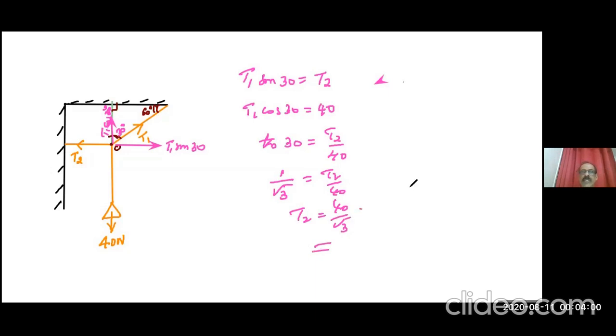Now substitute T2 in the first equation. T1 sin 30 is equal to T2, which is 40 by root 3.